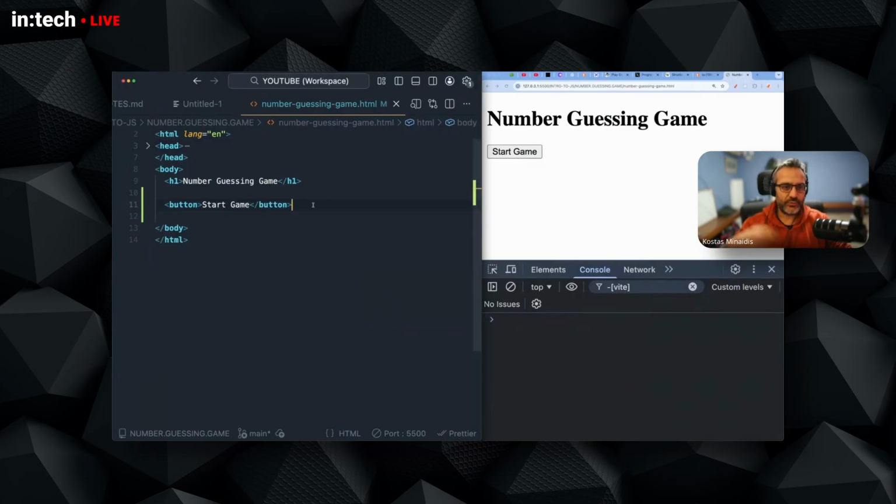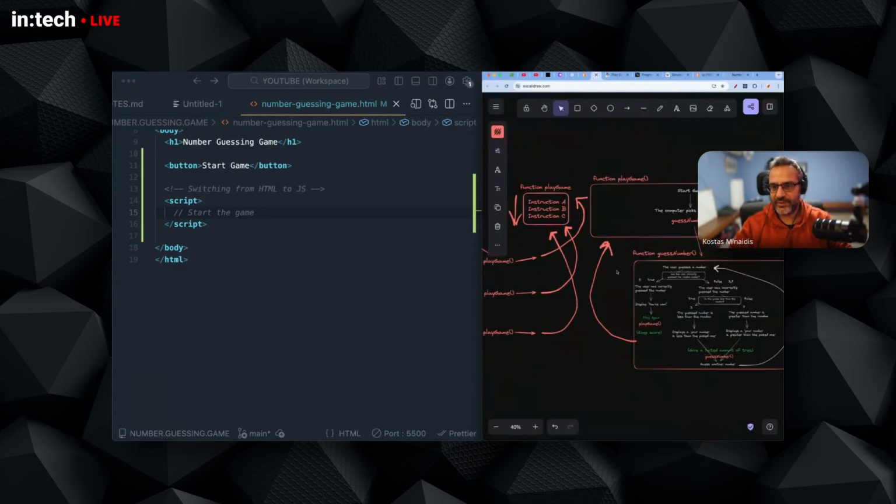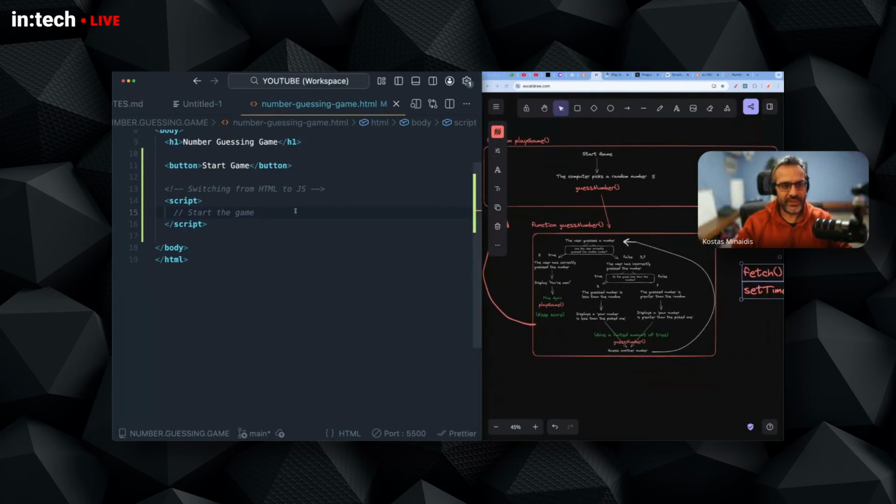So we have this button that will start the game. And in order now to write the program logic, I will have to create a script. Now it's the programming language that I need. So I'm now switching from HTML to JavaScript, and this is what this script does. Now, what I need is to start a game. Let me have this diagram here. So I will start the game.